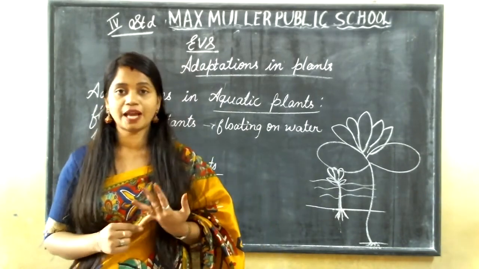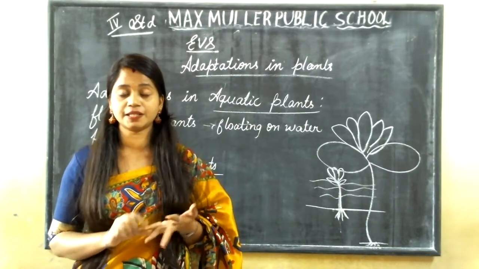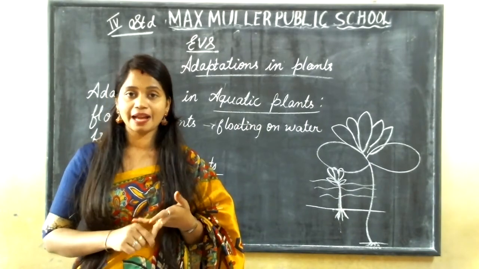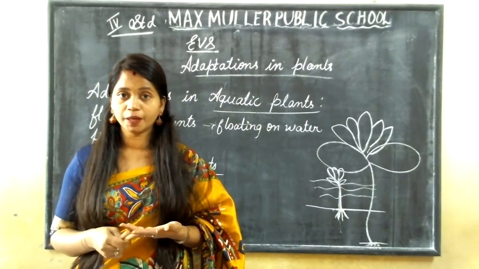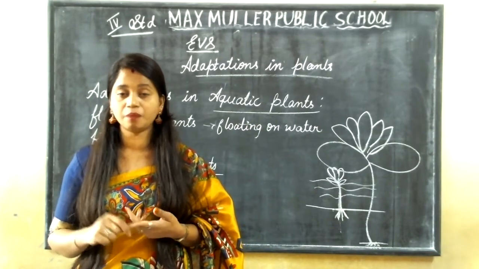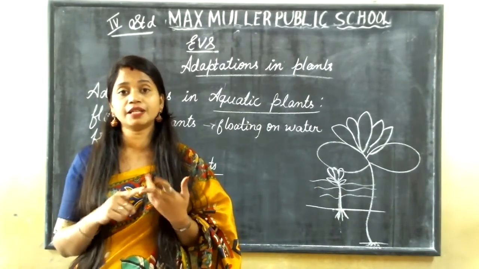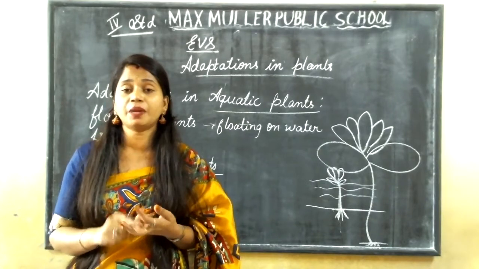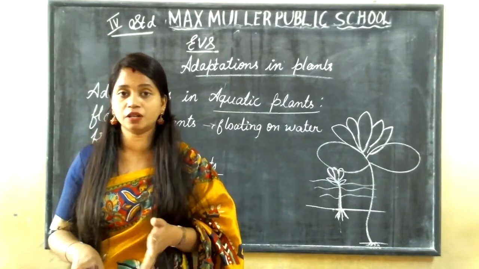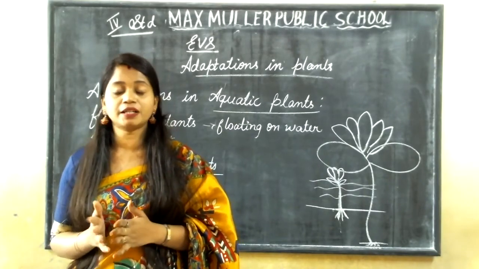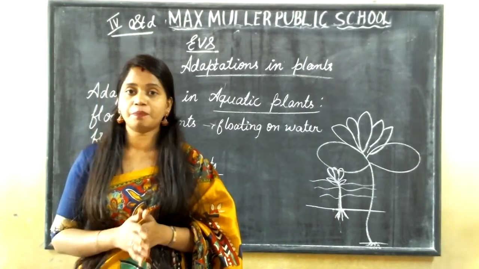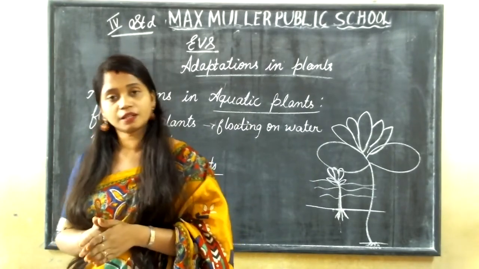Two chapters we have completed in EVS, in the science part. Plants make their own food, about plants only, and the different kinds of plants, that is adaptations in plants, we have learned. This classwork part you will be getting in PDF. Complete it and bring it for the correction.